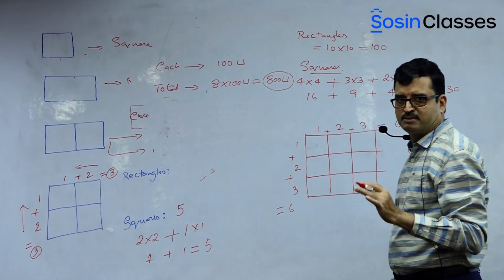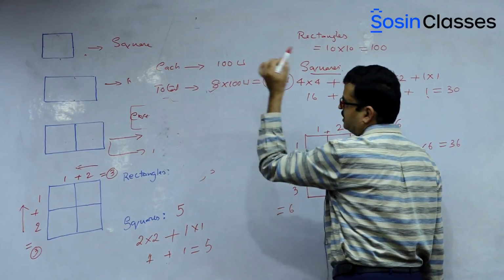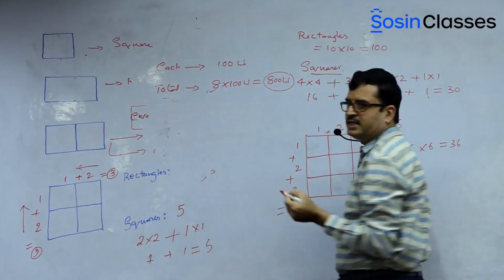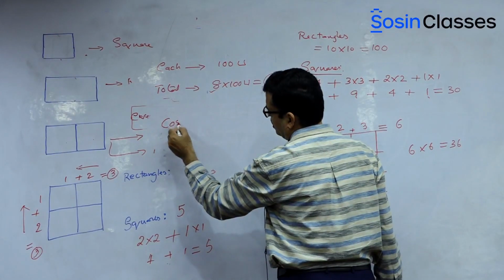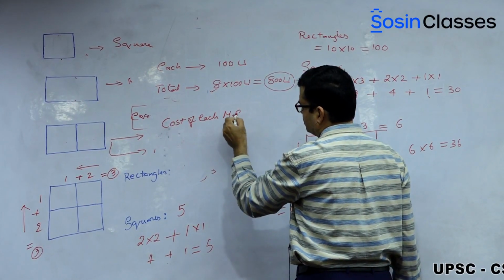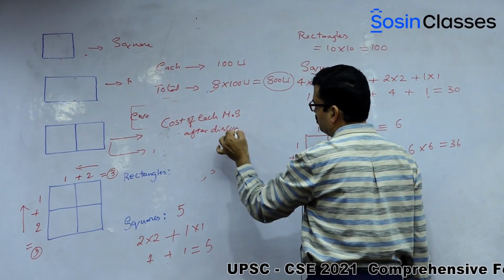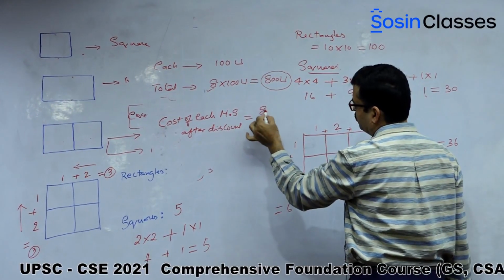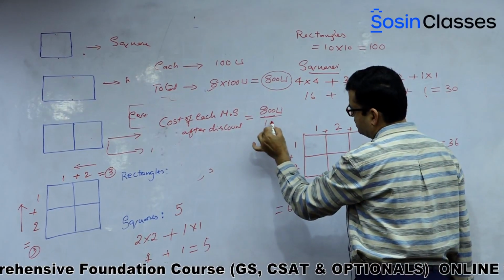Okay? Now, in case he is going to give this 800 units to the retailer, he is going to get 8 mobile sets as per the original cost. But what happened when he has gone there, when he wanted to buy 8 mobile sets, the retailer offered him 2 more as a discount. That is to say, now how many he has got? 8 plus 2, 10. So what is the cost after discount? So let us find out. Cost of each mobile set after discount is equal to, what is the total amount that he has given? 800 units, right? And how many he has got now? 8 plus 2, 10.